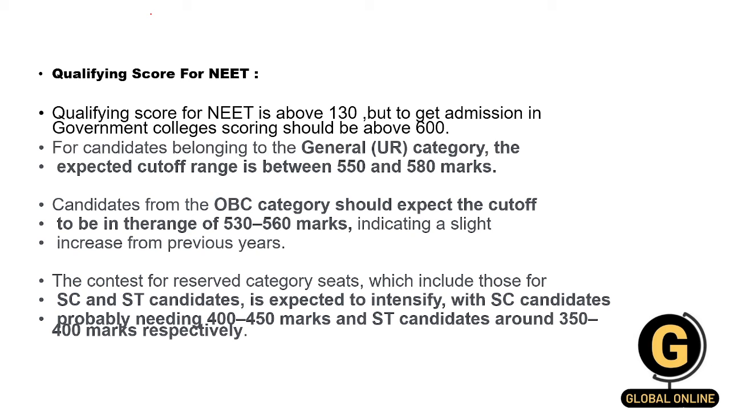Yes, so there are some expected cutoffs for the general, OBC, SC and ST category students. So for general, the cutoff should be 550 to 580 marks, whereas for OBC it varies from 530 to 560 marks, and for SC candidates it is roughly 400 to 450, and for ST candidates it's roughly 350 to 400. Yes, so this was all about NEET.